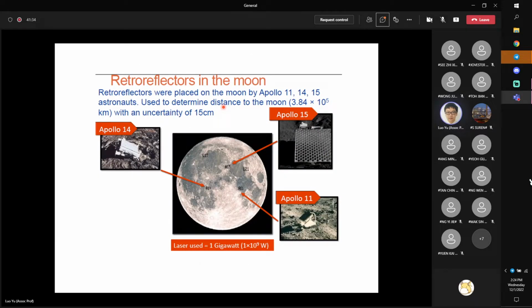Before I continue, let me tell you one application for reflection and refraction. The law of reflection and refraction looks very easy, but they are used very often in a lot of cases, especially the law of reflection. Let me first talk about the law of reflection. It's always used to get the distance between two remote stars.